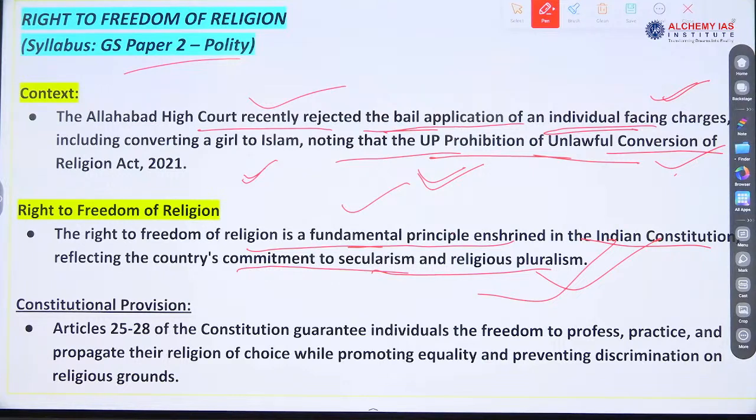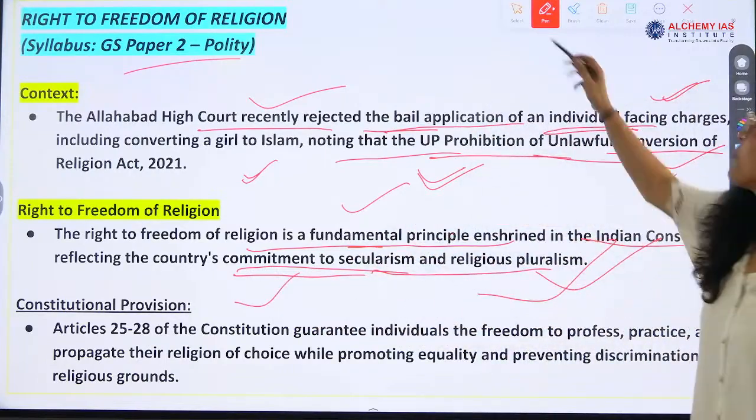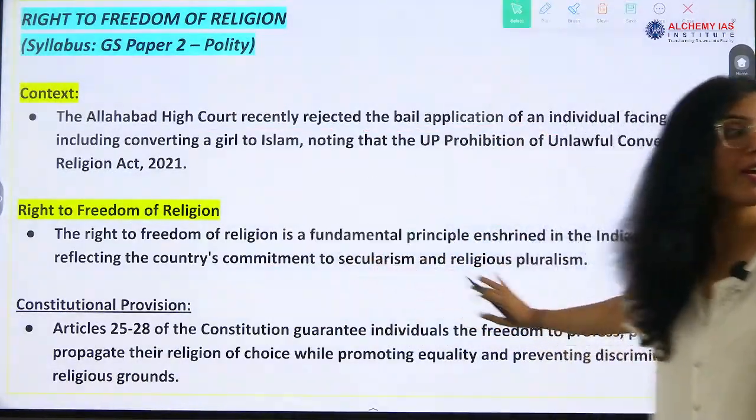Dharma nirpekshata means neutrality. Neutrality should be maintained, right? So the state, you find this answer, okay? Secularism. So this is India's commitment. Constitutional provision, very, very important now, okay?